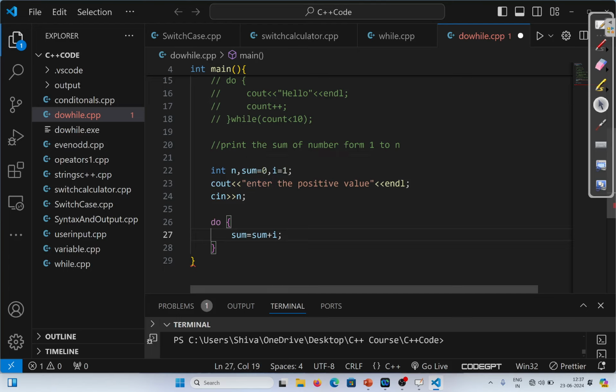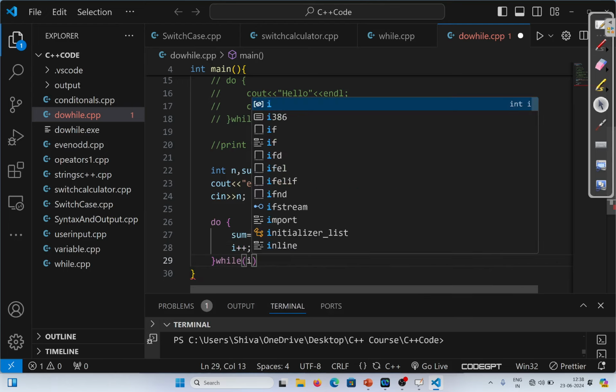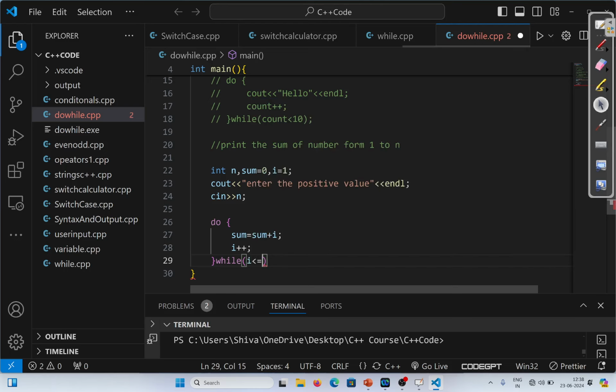So in the first iteration the value of I is 1, the value of sum is 0. So in the first iteration the value of sum will become 1 because it will add sum plus I. Sum is 0, I is 1, so the value of sum will become 1. And after that I'm simply increasing the value of I in each iteration. Inside while, I'm checking until and unless I is less than equal to n or not.